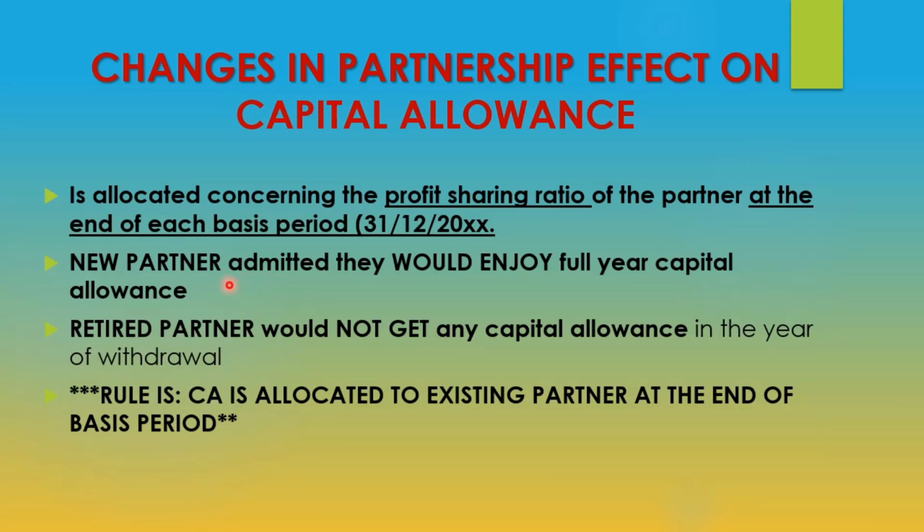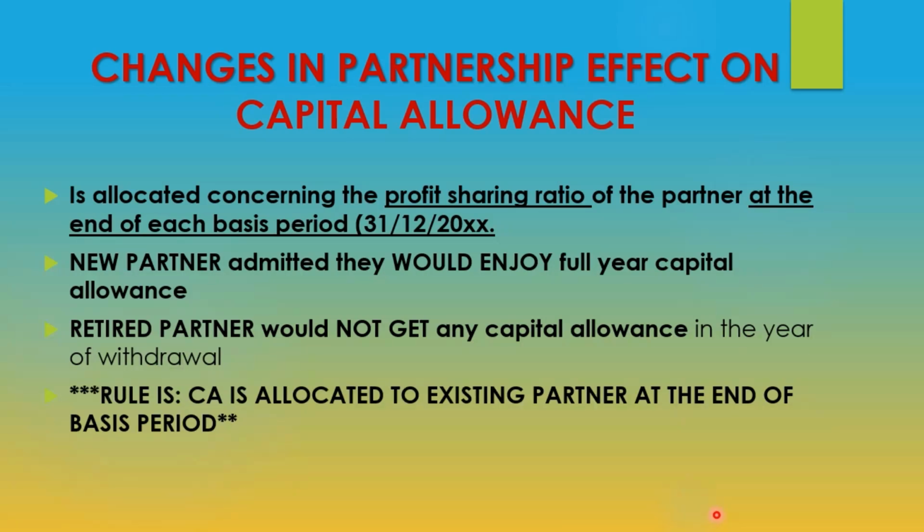A new partner admitted would enjoy a full year of capital allowance, while a retired partner or a person who gets out of the partnership before the end of the year would not get any capital allowance in the year of withdrawal. The rule is that capital allowance is allocated to existing partners at the end of the basis period.